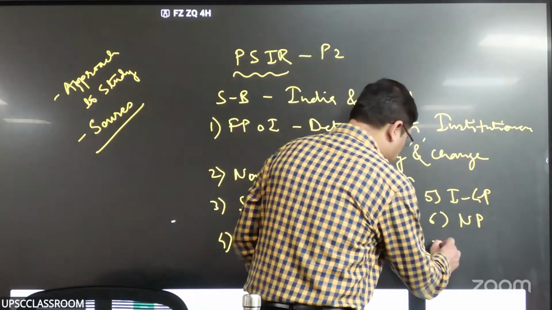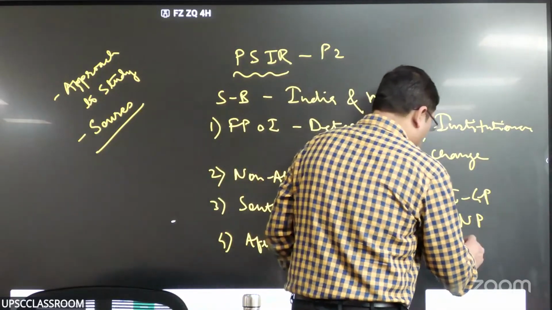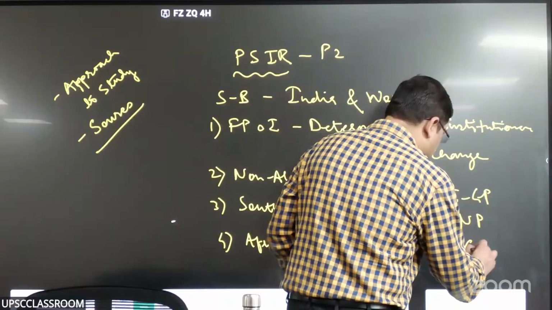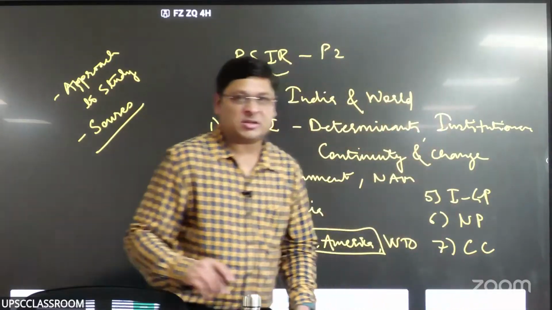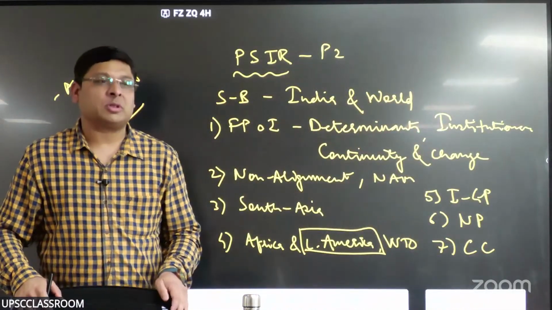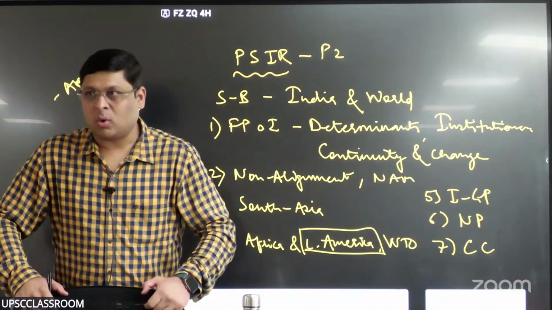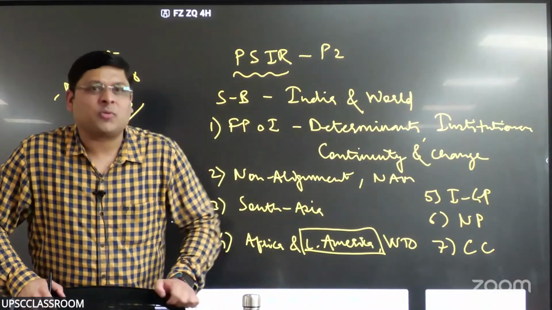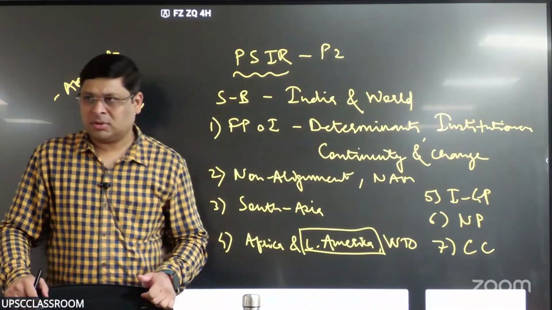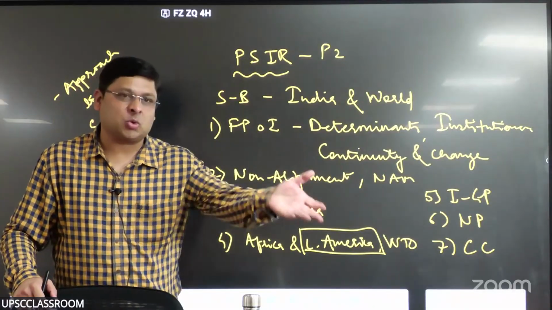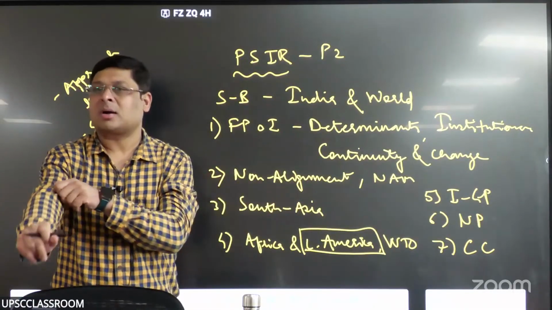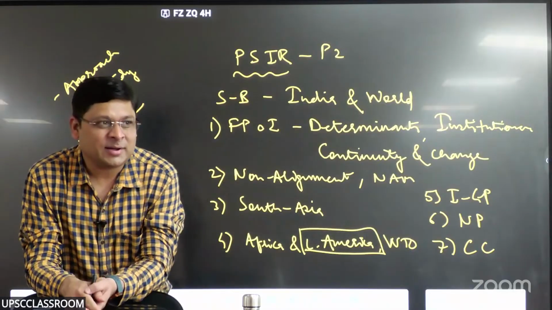Then the last component is about crisis conflicts in West Asia, right? Middle East जिसको बोलते हैं, and other crisis, and what is India's foreign policy towards them. So for example, Israel Palestine, right? Then Afghanistan का जो war खत्म हुआ यहाँ पे, Iraq का crisis, and right now Iran crisis.